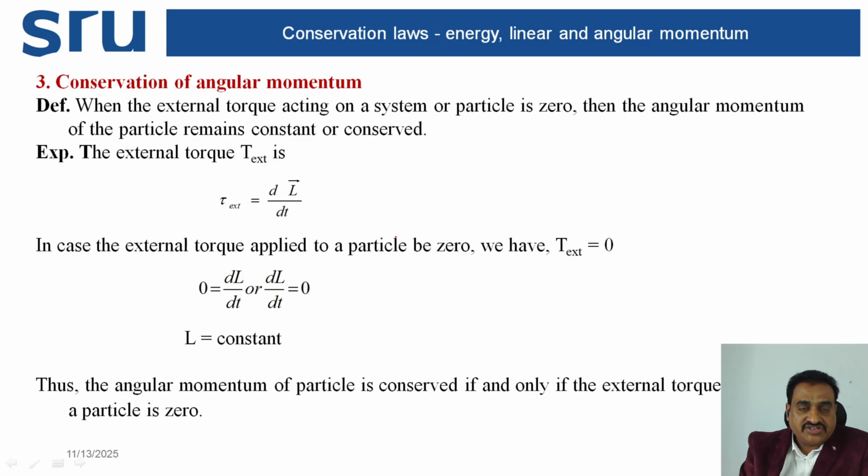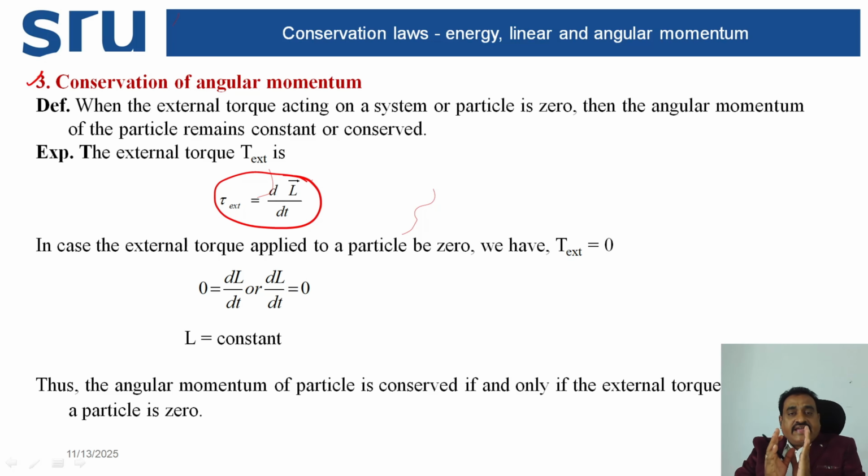according to the definition. Simply we can discuss here. So we calculated the external torque is equal to dL by dt. When the external torque acting on a system or particle is zero, then the angular momentum of the particle remains constant or conserved. The external torque tau external is equal to dL by dt. L is the angular momentum.